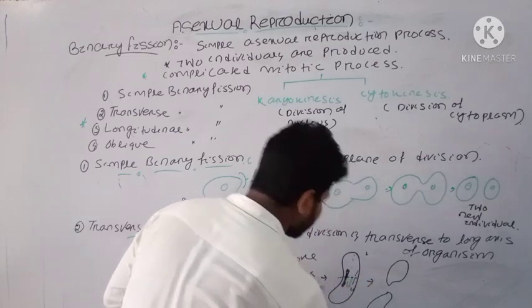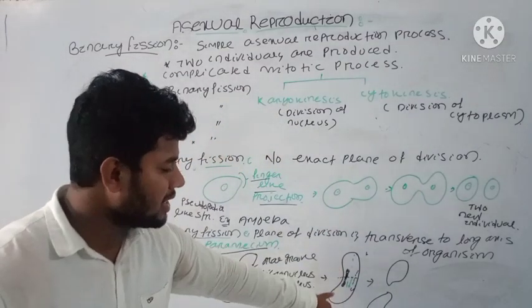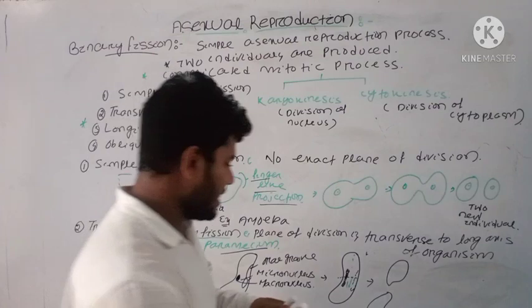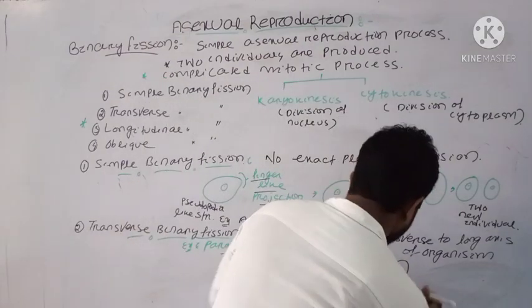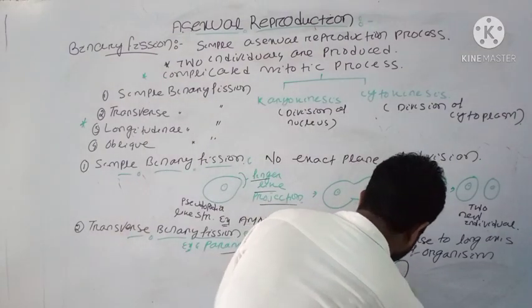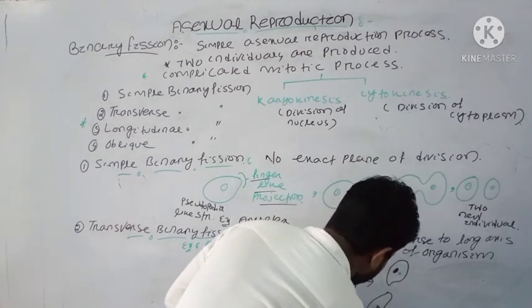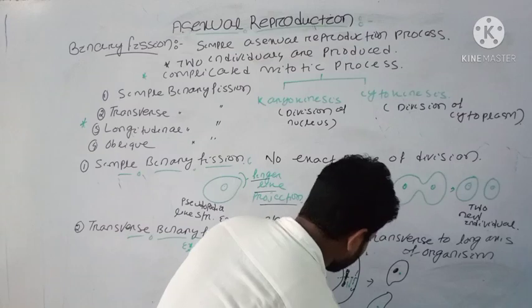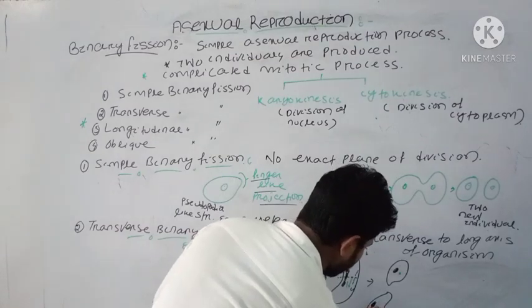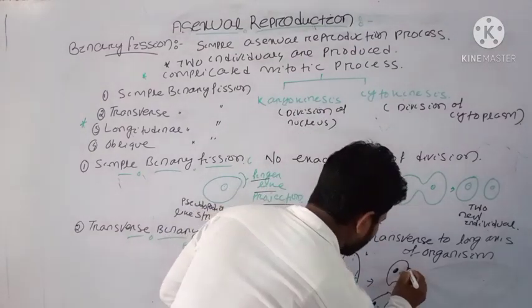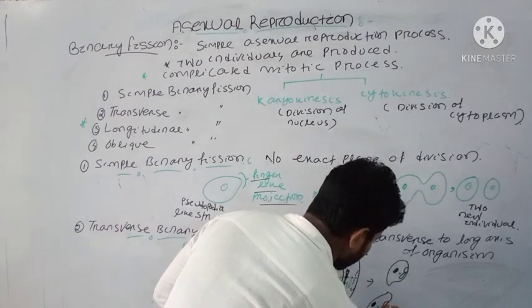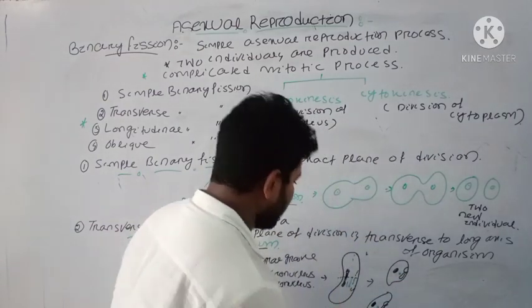The oral groove which is present starts to disappear, and the nucleus will produce a copy of itself, and each nucleus will go to the new individual cells, one macronucleus and one micronucleus. This is one macronucleus, and this is its oral groove.